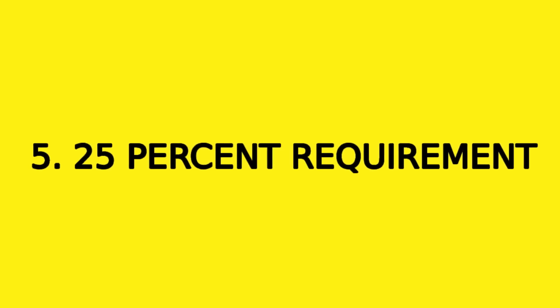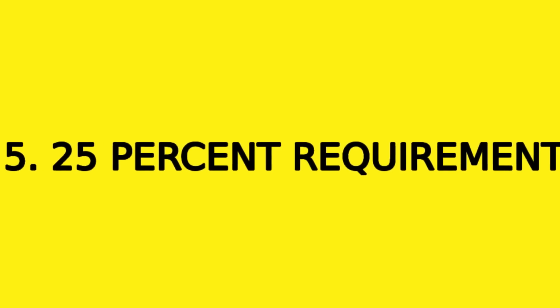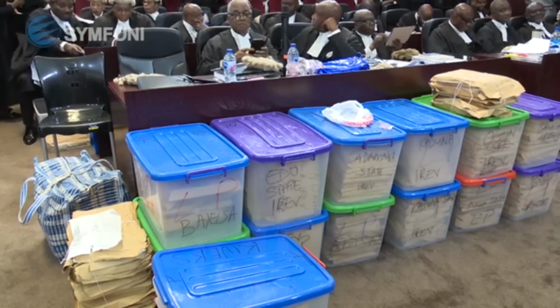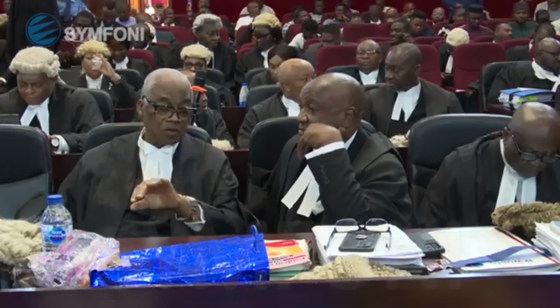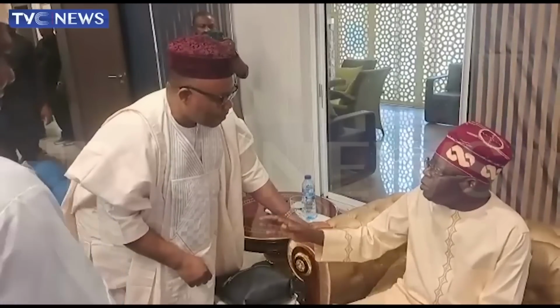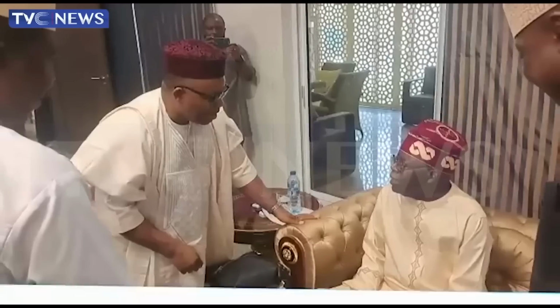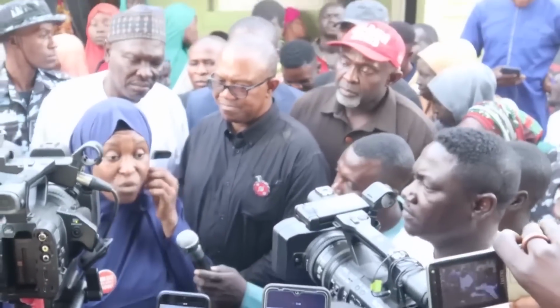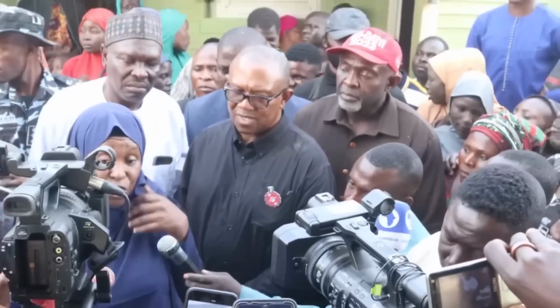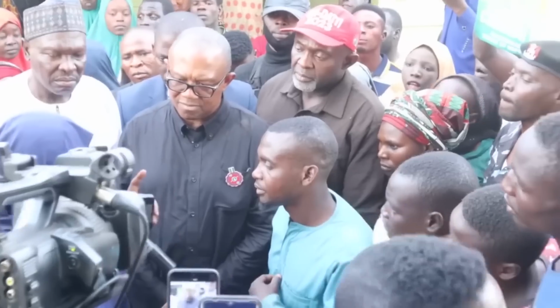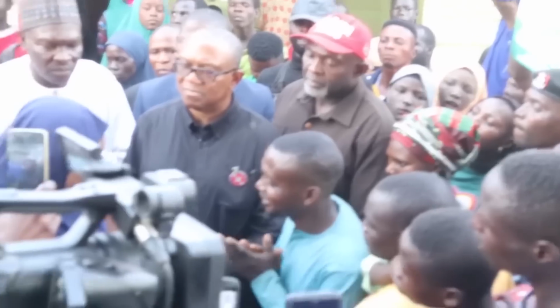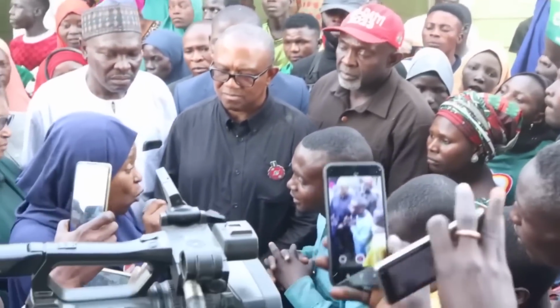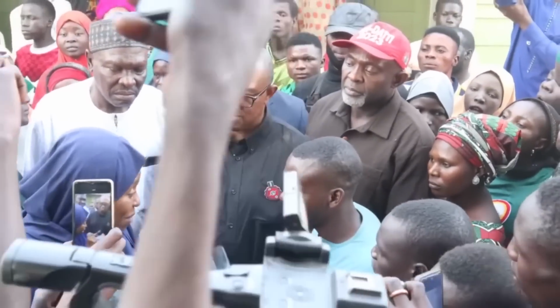Starting with number 5, we have the 25% requirement. The 25% requirement still remains a vital and very important criterion to decide who becomes the president of the Federal Republic of Nigeria. If you recall vividly, both Atiku Abubakar and Bola Ahmed Tinubu did not meet this criterion. Only Peter Obi of the Labour Party secured victory and also secured the 25% requirement in Abuja.